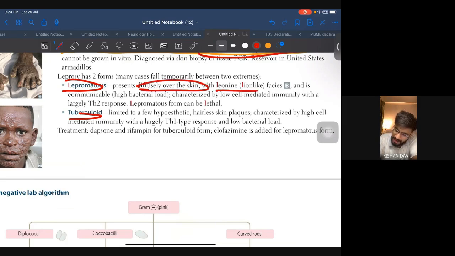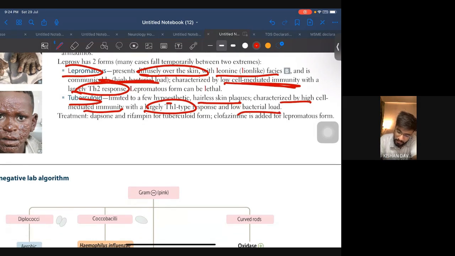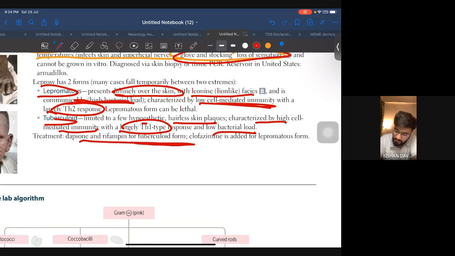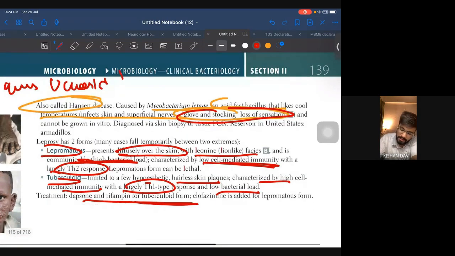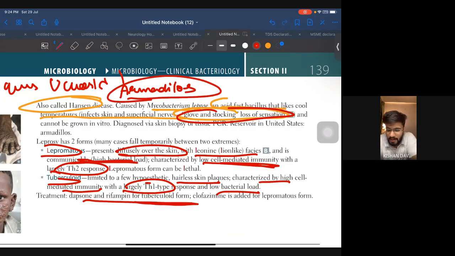Lepromatous: diffusely over the skin, lion-like faces and communicable, high bacterial load, characterized by low cell-mediated immunity with large TH2 response. Okay, tuberculoid: may have hairless skin plaque, characterized by high cell-mediated immunity with largely Th1 type, low bacterial load. Okay, dapsone and rifampin for the tuberculoid form. Clofazimine is added for the lepromatous form. Okay, what all important points are there: they are spread through armadillos. Okay, armadillos. And in lepromatous there is human to human transmission.